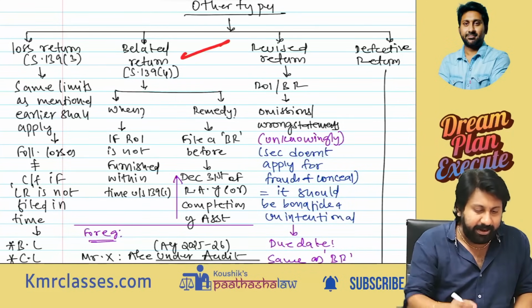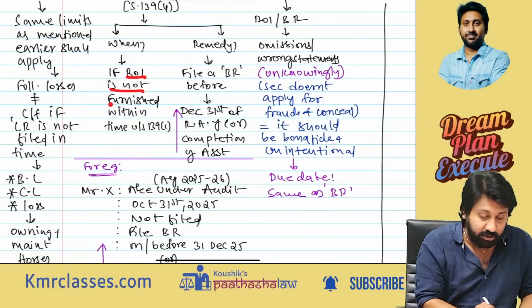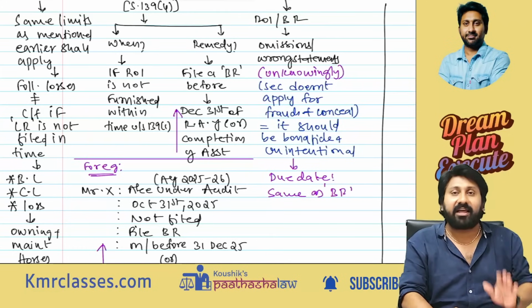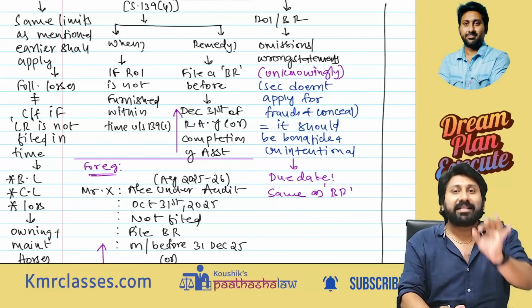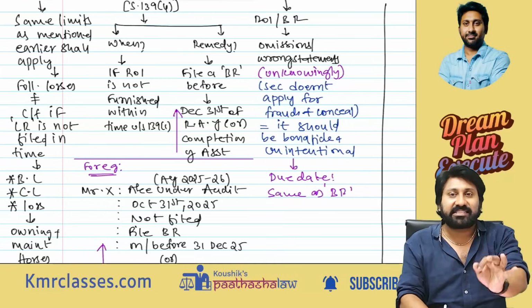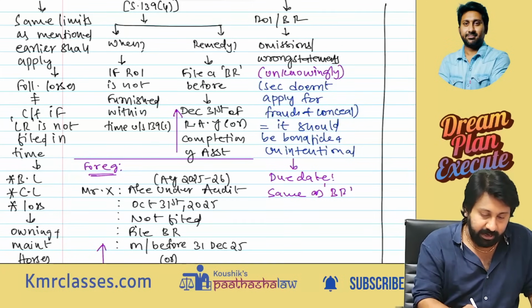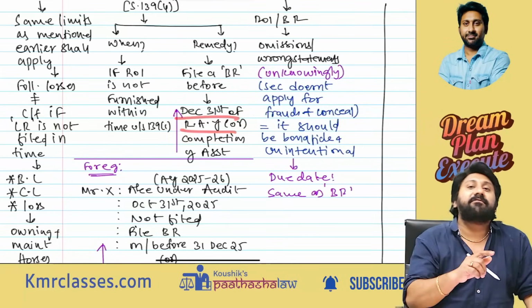Next one, belated return. When you have to file a belated return, if the return of income is not furnished within the time limits as said before, 31st October, if you could not file, I will not give years of time to you. You should file on or before 31st of December or assessment completion, whichever is earlier. So file the belated return on or before 31st December of the relevant assessment year.